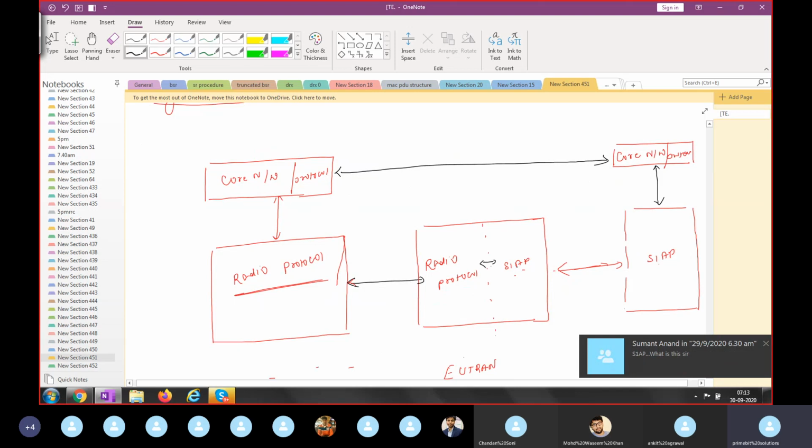It's a service access point protocol. So between your EUTRAN and MME, this protocol will be used. The S1 application protocol is used to establish the communication between your EUTRAN and the MME. Clear? These are all protocols.